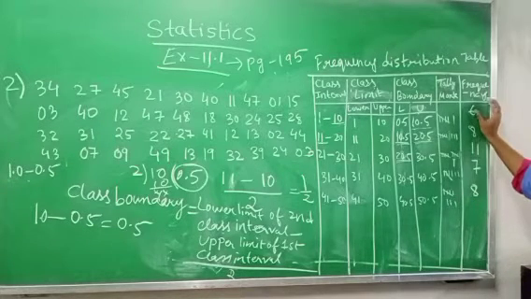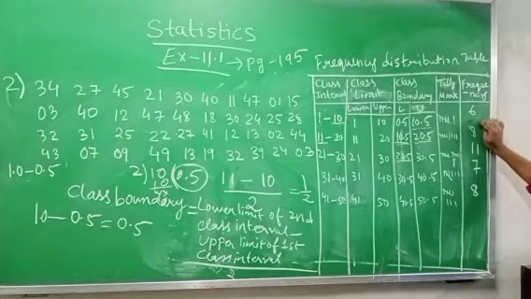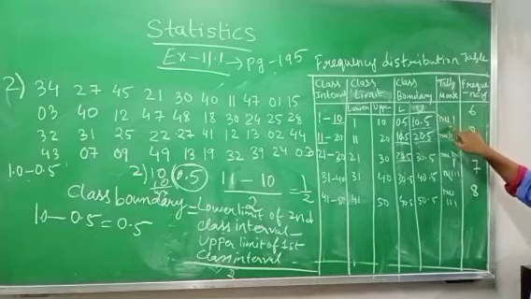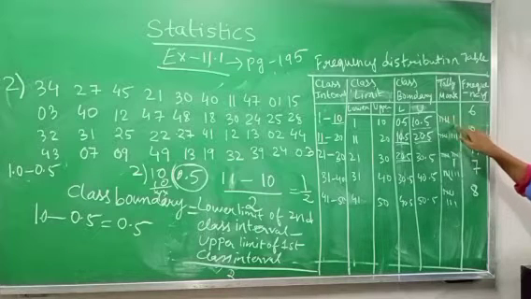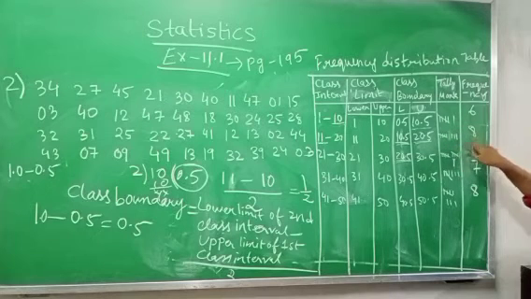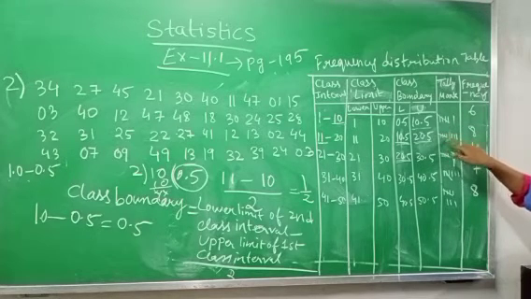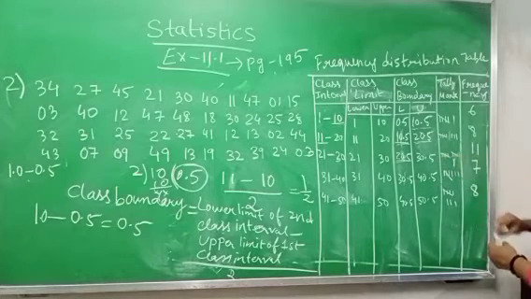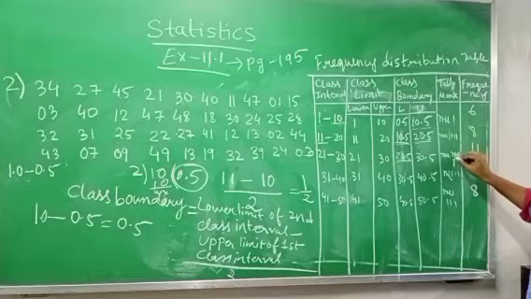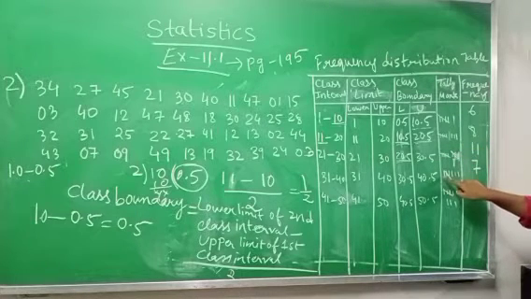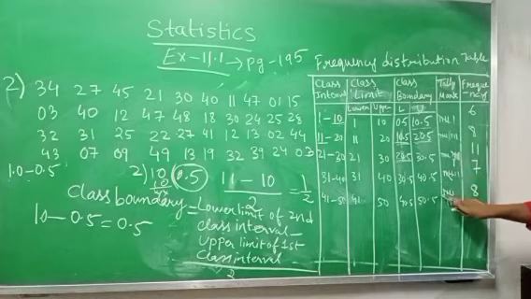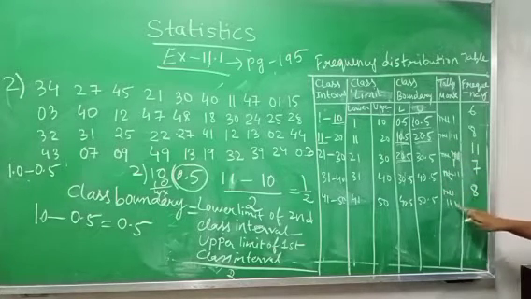Means in tally mark you will see the frequency. If it is 6, you will make 4 sticks, 1, 2, 3, 4, and when 5 comes, you will cancel. So this one is 5. Now 1 is left because here we have 6, so I am writing 1 more. Here again we have 8: 1, 2, 3, 4, 5, 6, 7, 8. Then 11, then 7, then 8.